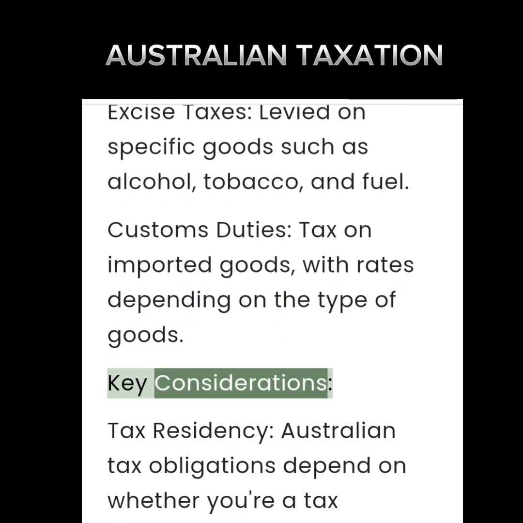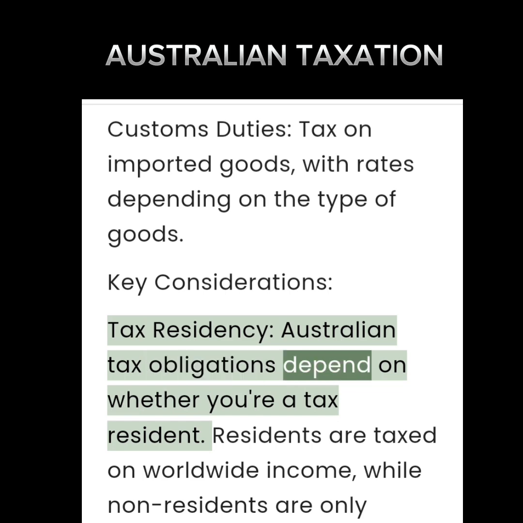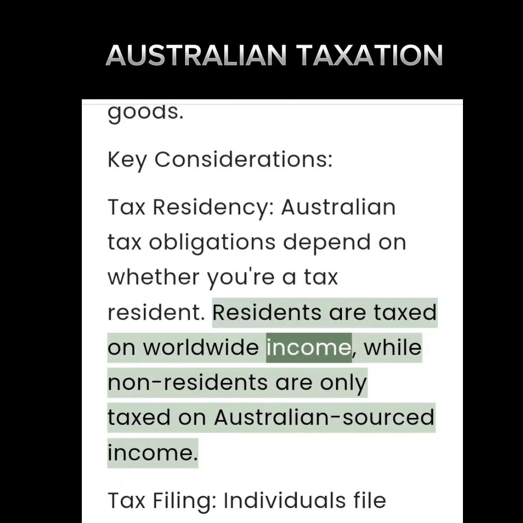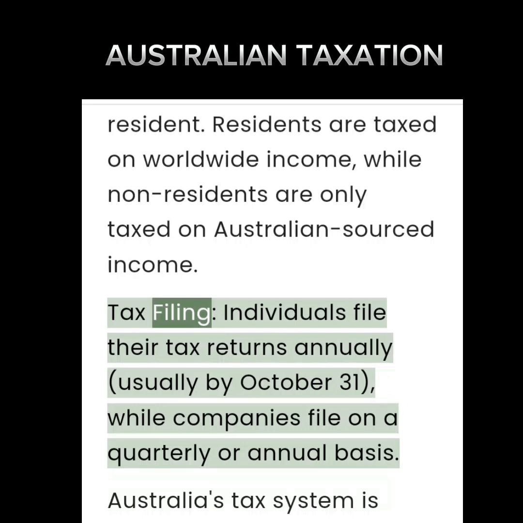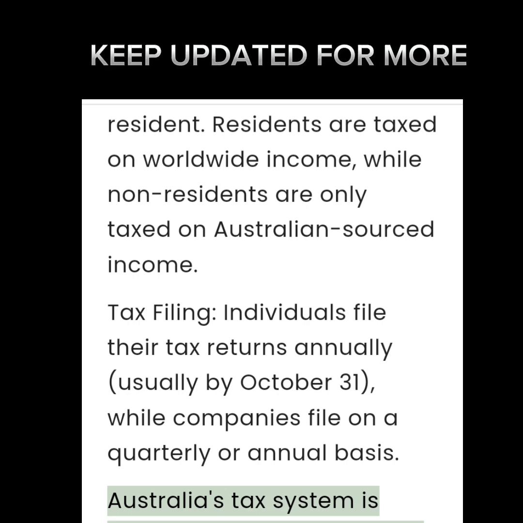Key considerations. Tax residency. Australian tax obligations depend on whether you're a tax resident. Residents are taxed on worldwide income, while non-residents are only taxed on Australian-sourced income. Tax filing. Individuals file their tax returns annually, while companies file on a quarterly or annual basis. Australia's tax system is designed to be progressive, with various deductions and exemptions available, such as for education, charitable donations, and business expenses.